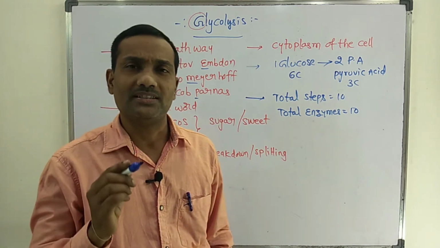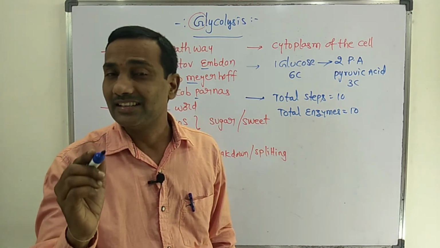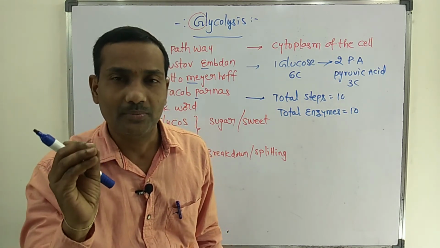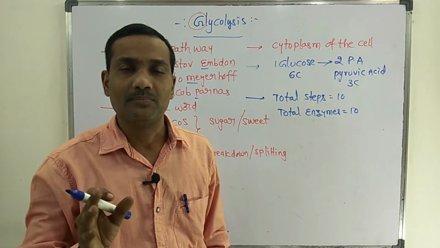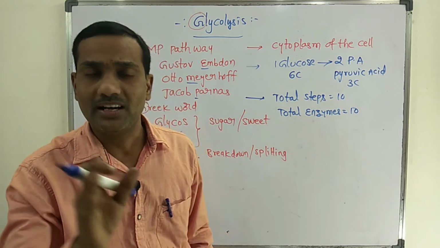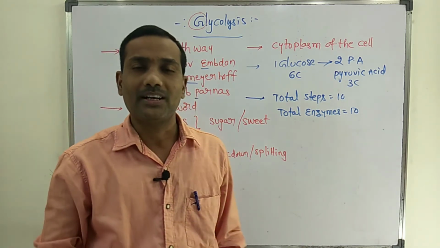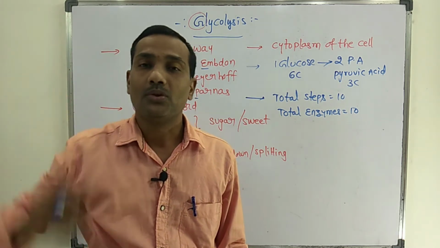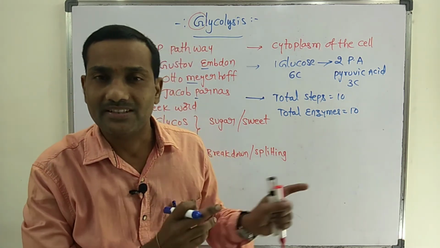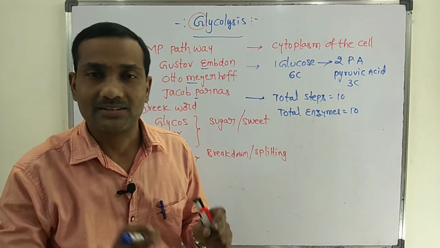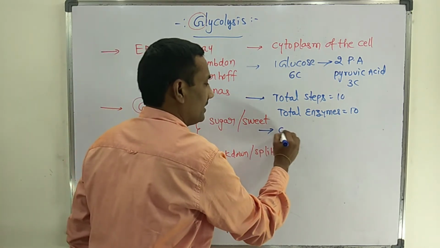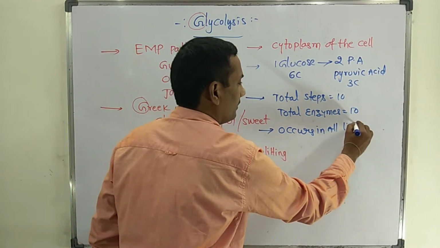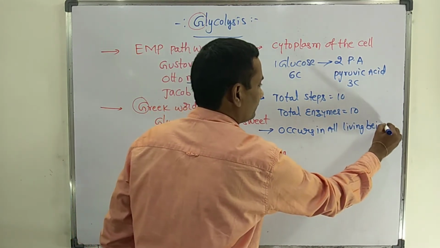The glycolysis process occurs in all living organisms, from microorganisms and bacterial cells to highly developed organisms like human beings. In each and every cell, this process occurs.